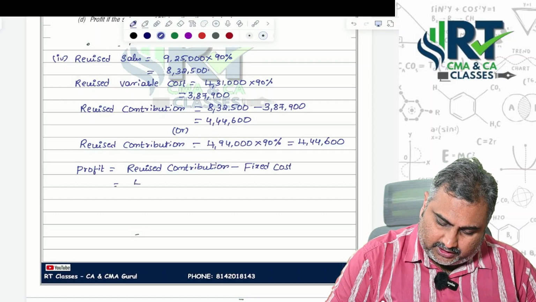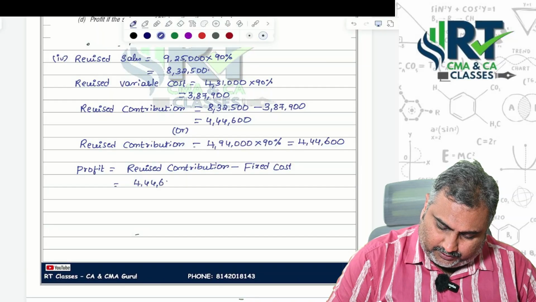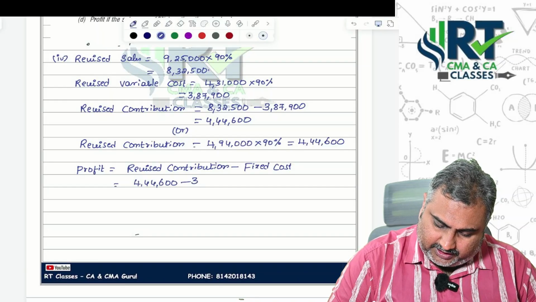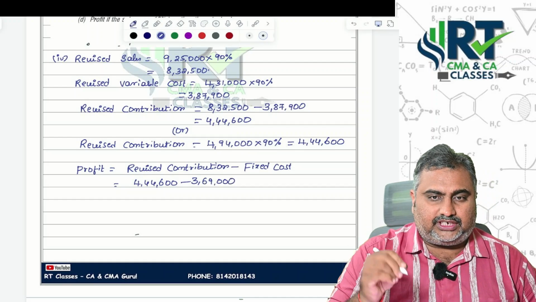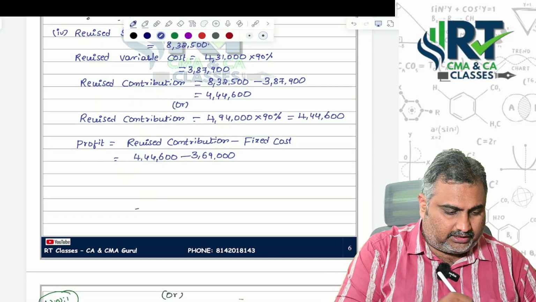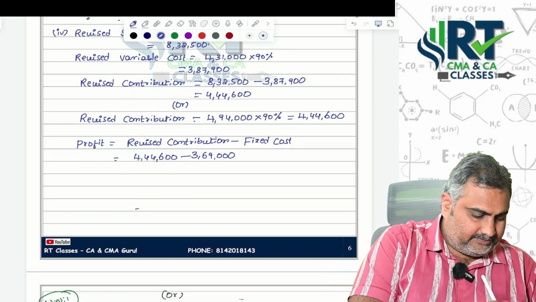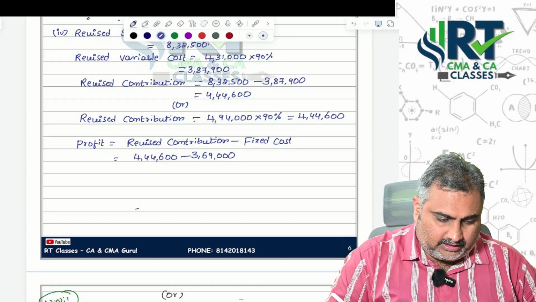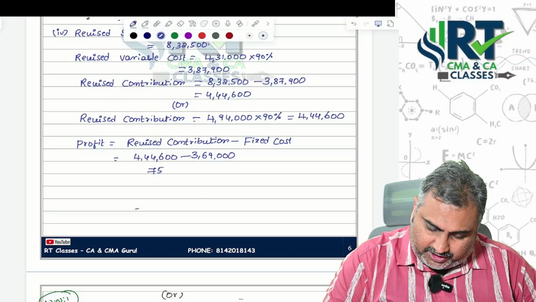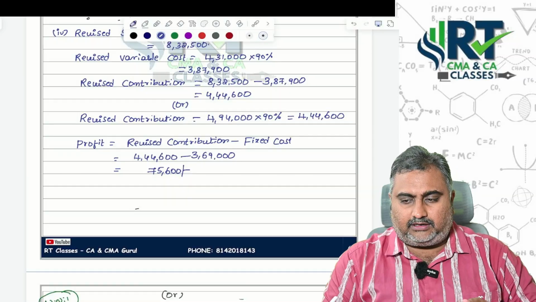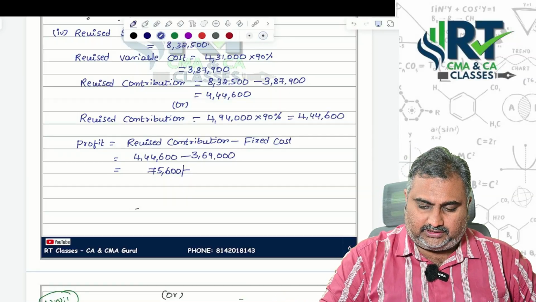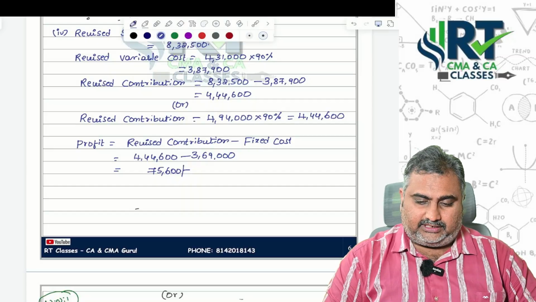Revised contribution 4,44,600 minus 3,69,000 fixed cost. No change in fixed cost, that's the reason we are continuing with the same. That is equal to 75,600 rupees. This is the way we need to calculate our revised profit if sales are decreased by 10%.